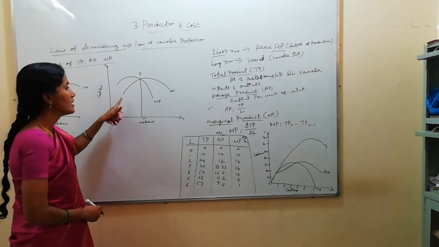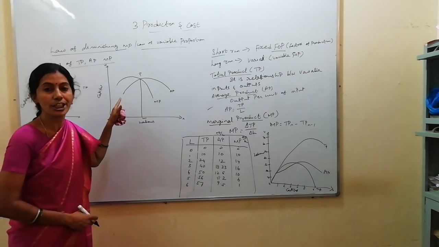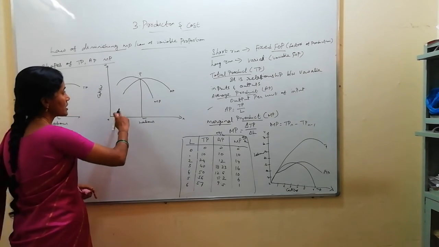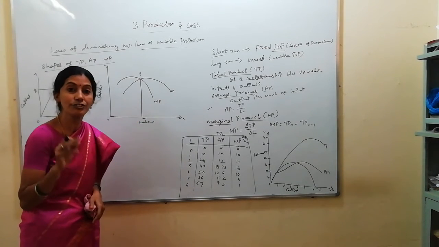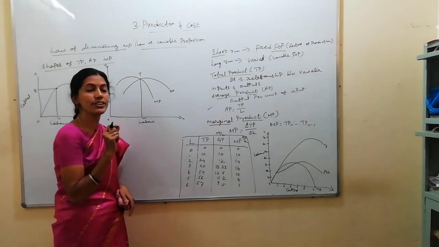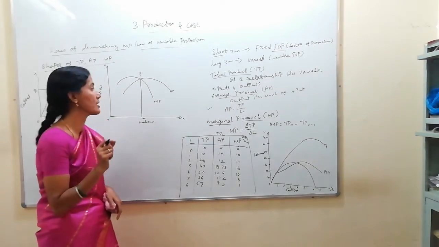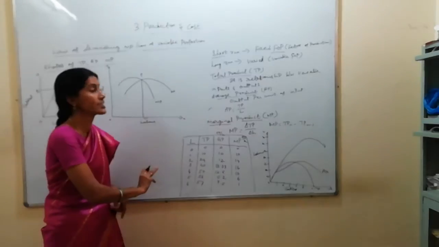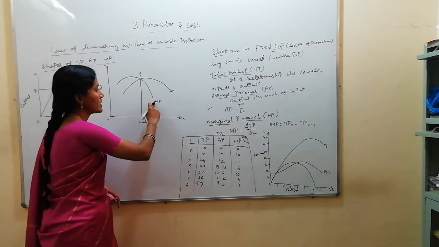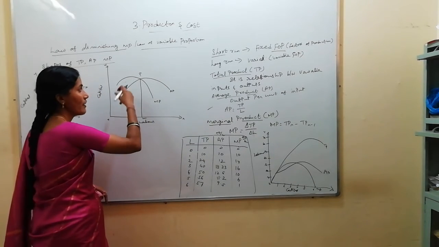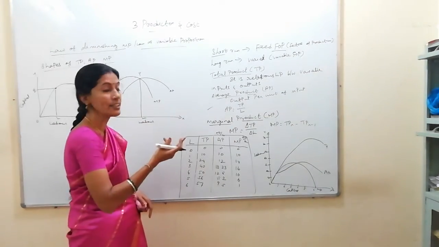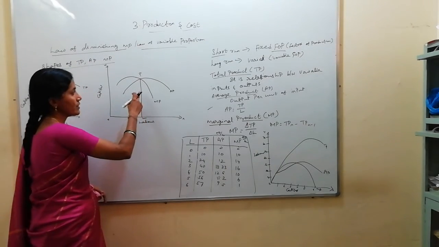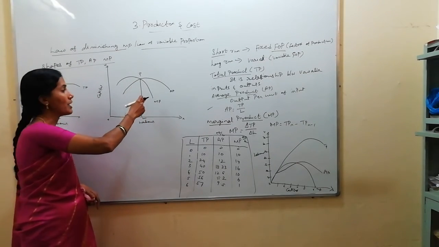Don't forget, here the marginal product curve is the shade of the average product curve. When average product starts increasing, the marginal product, you have a 4 mark question: describe the relationship between marginal product and average product. So what will you do? You will draw the diagram and explain the three relationships. Marginal product is the shade of average product. Once the average product starts rising, the marginal product also will start rising. This is the first point.